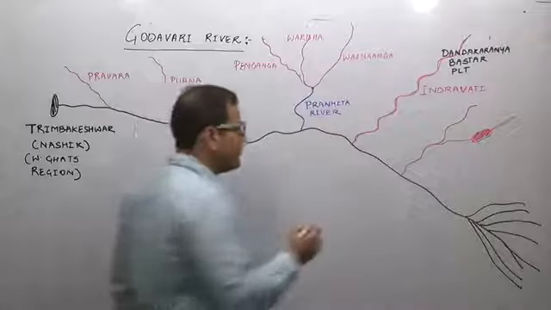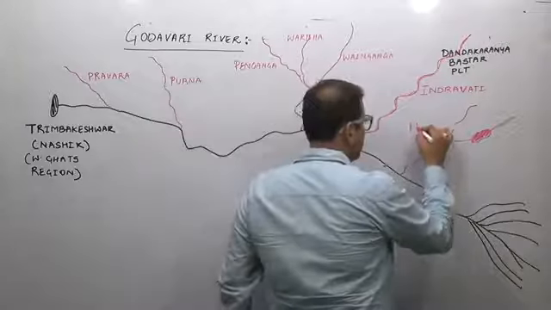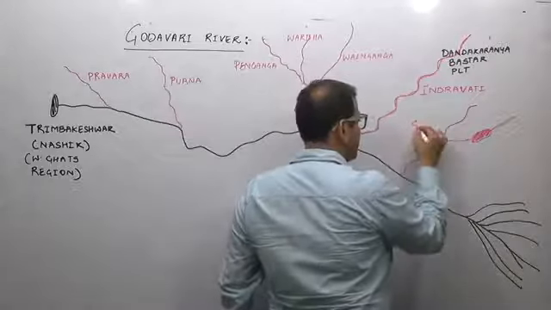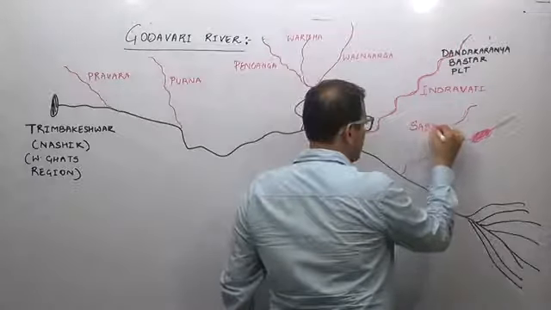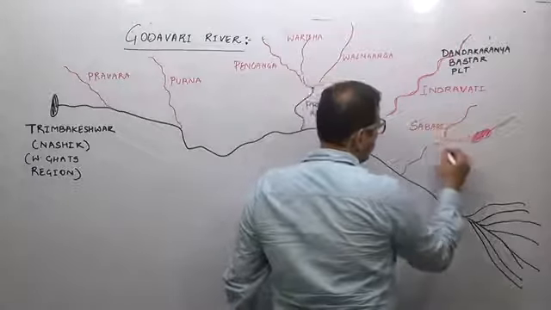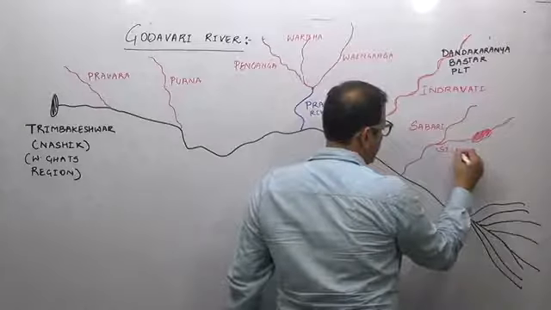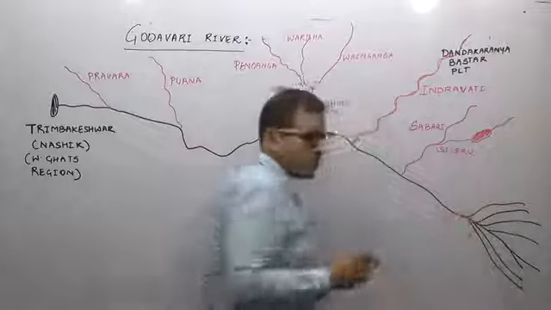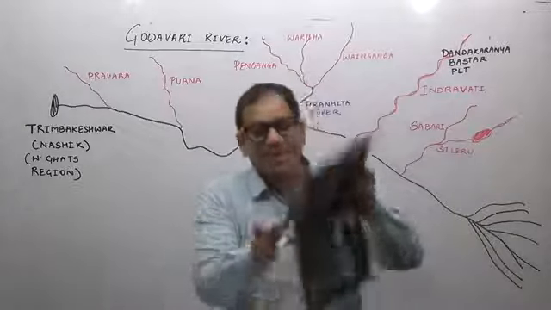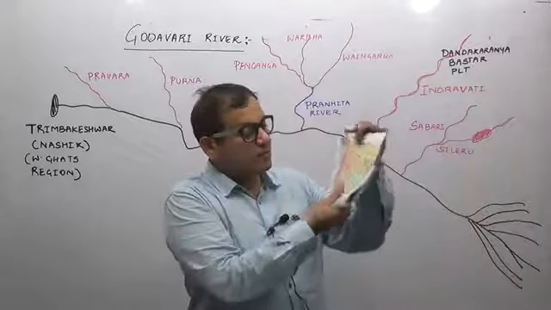River Sabri and river Sileru. You will see that this is on the easternmost part of India.